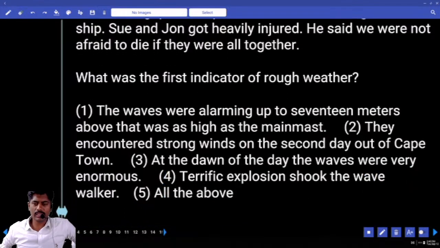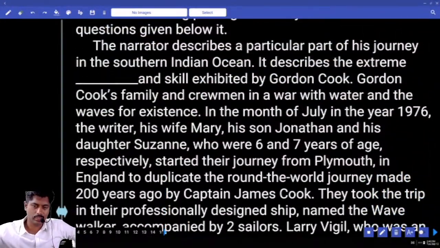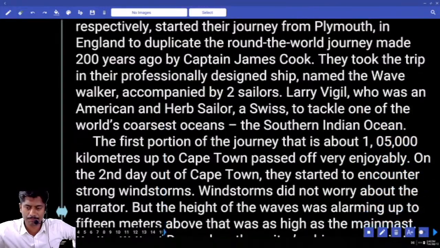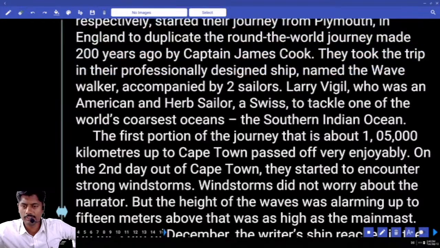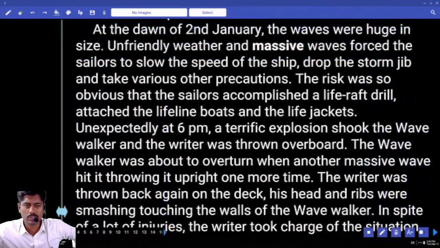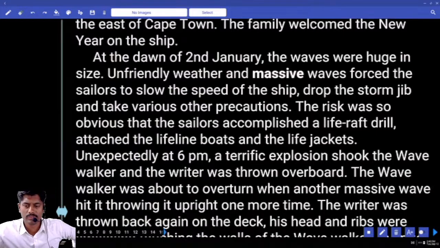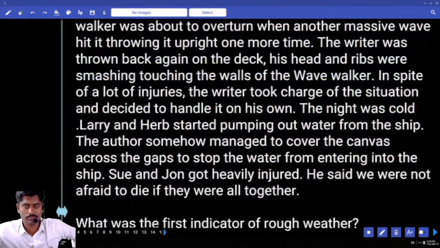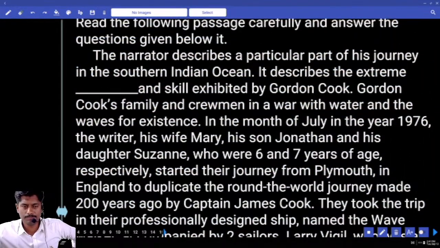What was the first indicator of rough weather according to the passage? Where is it given in the passage? First paragraph, second paragraph, or third paragraph? Second? Yes or no? Or third? First, second, third. Where is that? Second paragraph, which line?